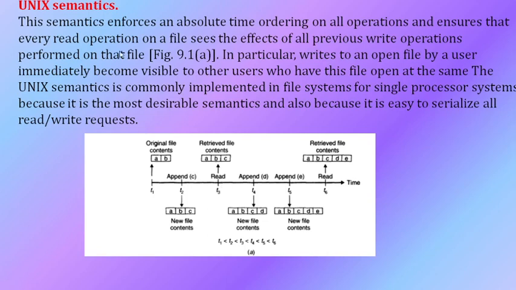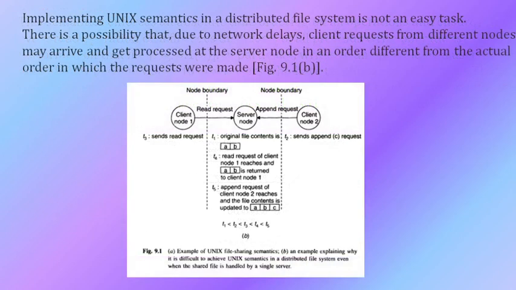Means whenever you are using Unix semantics as file sharing semantics, whatever updations are made to that file are immediately visible to the other users who opened the same file. So Unix semantics is commonly implemented in file systems having single processor systems. But implementing Unix semantics in a distributed system is not an easy task.